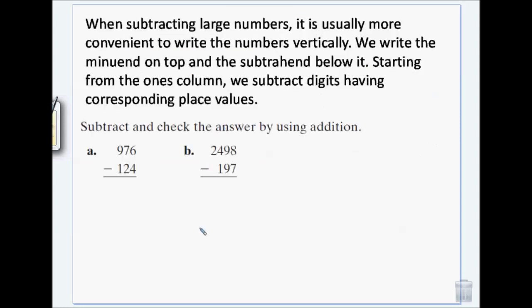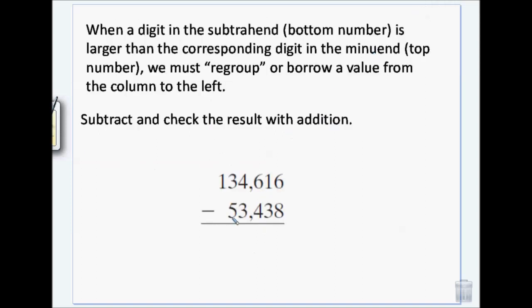Large numbers. We line them up. All right, so I'm going to have to regroup or borrow. I call it borrowing. It's also called regrouping. Okay, because I can't take 8 away from 6. Not in whole number world. So what I have to do is I'm going to borrow this 1, and I'm going to make this a 16.